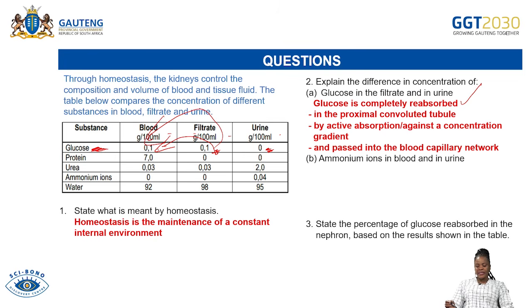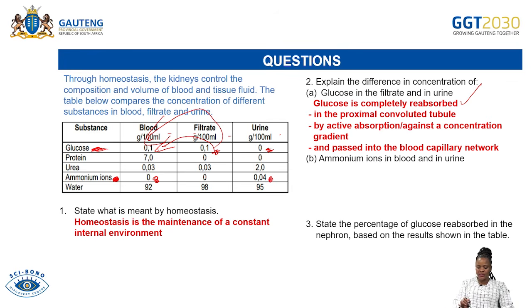And then explain the difference in the concentration of ammonium ions in the blood and in the urine. So here from the table, we are going to look into the ammonium ions. And then what are you going to look into? You are going to check the blood substance, as well as in the urine.